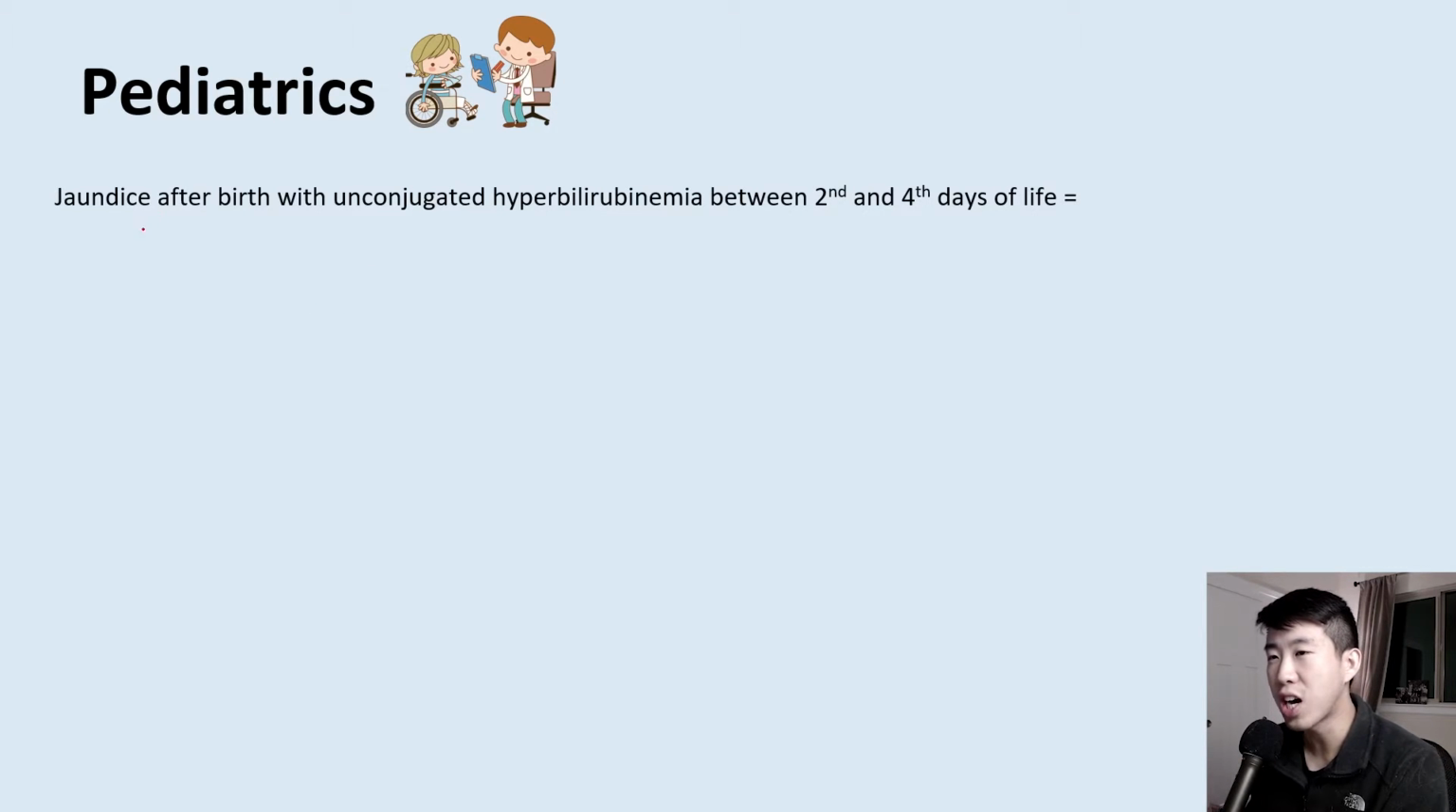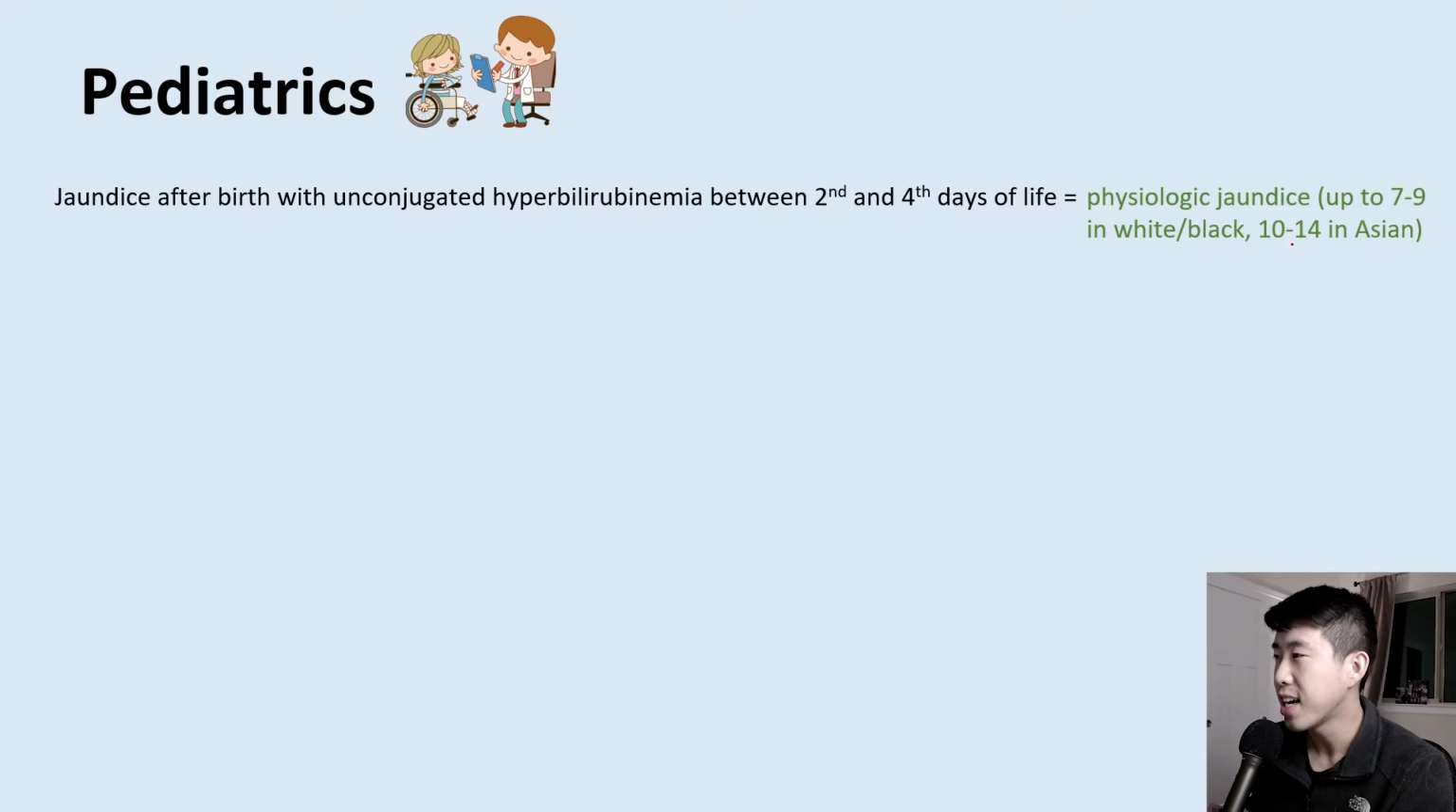Okay, so for jaundice after birth with an unconjugated hyperbilirubinemia that occurs between the 2nd and 4th days of life, that is called physiologic jaundice. And you can often see that the bilirubin will go up to 7 to 9 in white or black babies, or up to 10 to 14 in Asian babies.